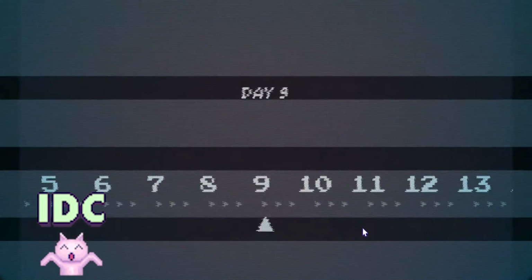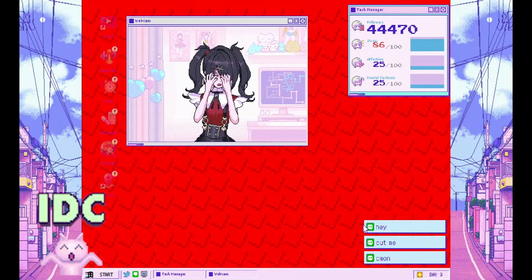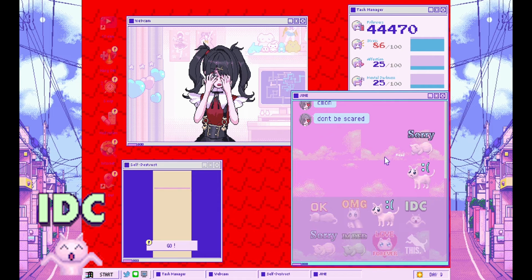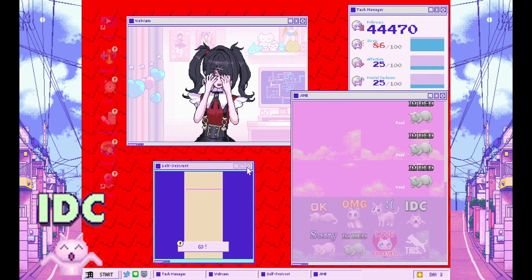In Needy Streamer Overload, the first time a playthrough hits a high enough stress level, Ame will have a breakdown. The normally cute vaporwave background that shows you the time of the day is going to turn red, and Ame's webcam is going to show her clenching her hands over her face. None of the stickers you send her has any response. She then tells you to cut her, and a pop-up shows up on the screen, prompting the player to do as she says.